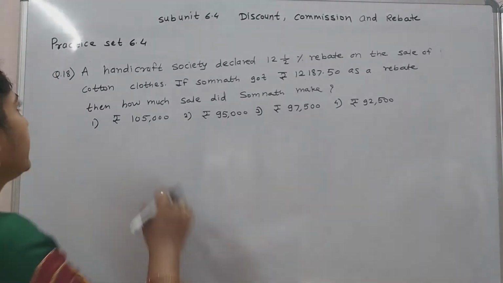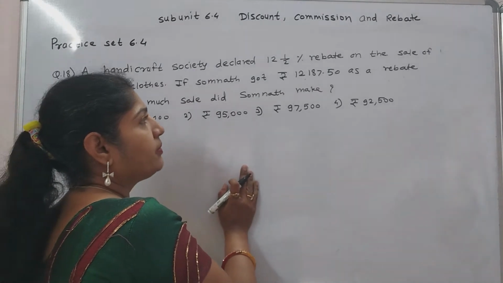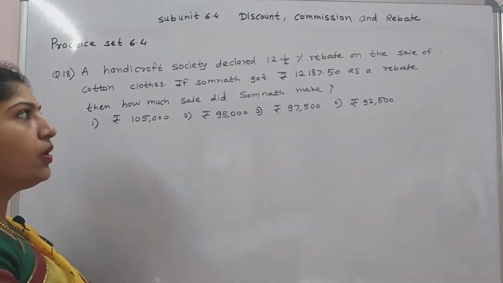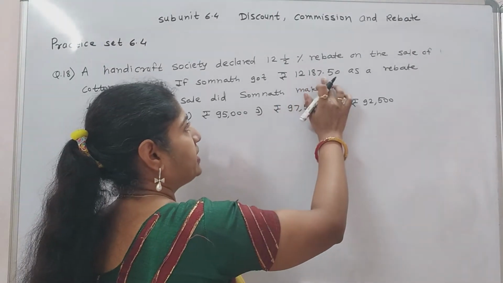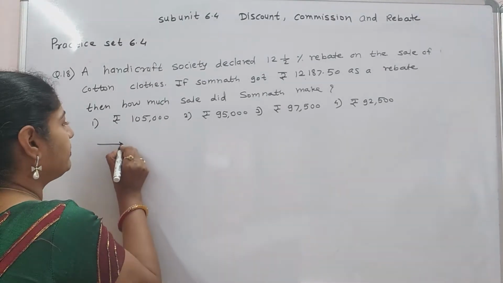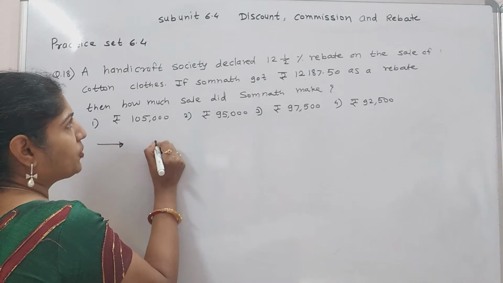Next example, 18 number. A handicraft society declared 12.5% rebate on the sale of the cotton clothes. If Somnath got 12,187.50 as a rebate, then how much sale did the Somnath make? So rebate is given, percentage of rebate is given.